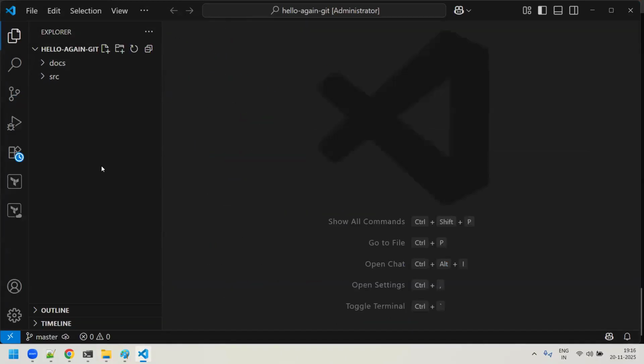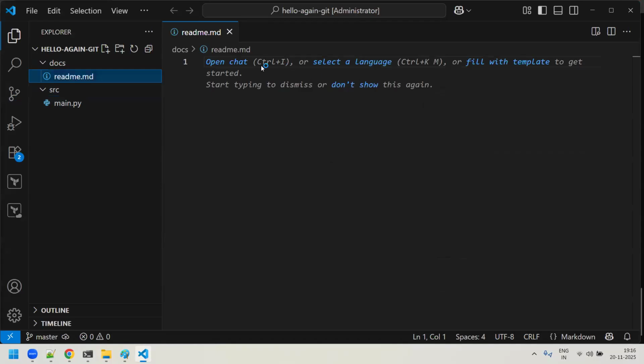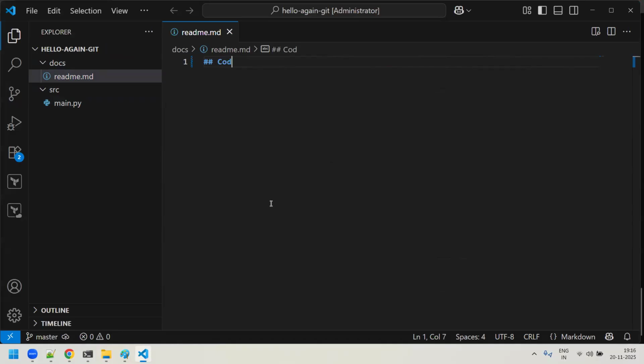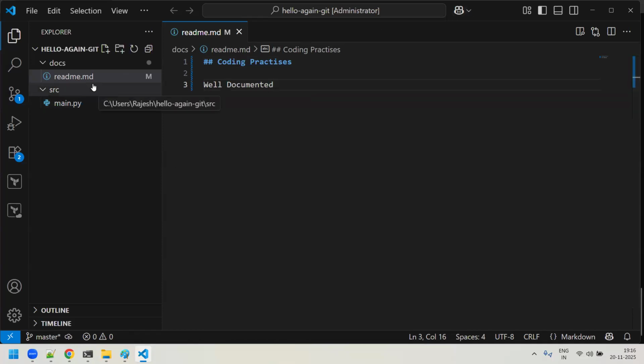So now under this folder, hello again git, you have these two folders, docs and src. Am I clear, sir? Now I click on this readme.md. Here I will add something, coding practice text. I'm not really worried about what kind of data I'm entering into this file. There is some data you can add into this file, and also something like well documented. Some text you have added inside this readme.md file, right?